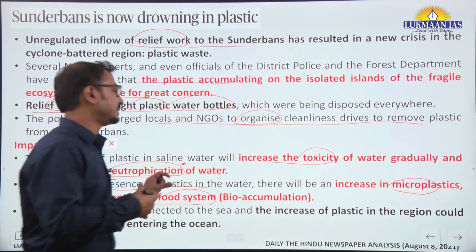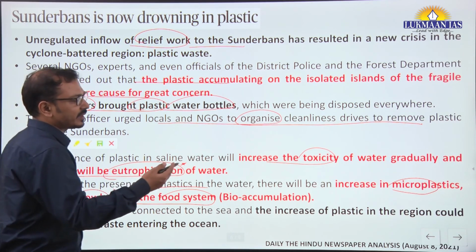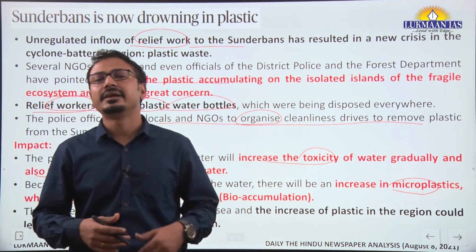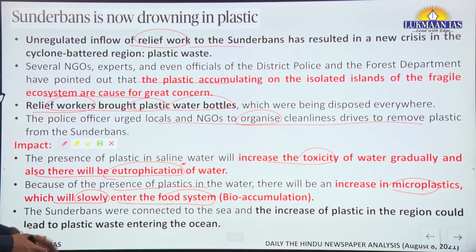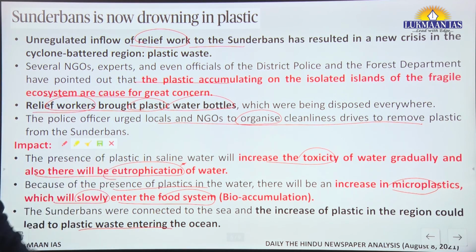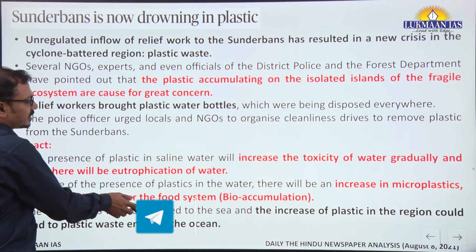This is the major concern, and then we can say that as Sundarbans are connected to oceans, the Bay of Bengal, the Indian Ocean, ultimately it will have spillover into the ocean region. That means plastic waste will enter into the ocean, leading to marine pollution. Fine, so in the impact you should be aware about what is happening there.